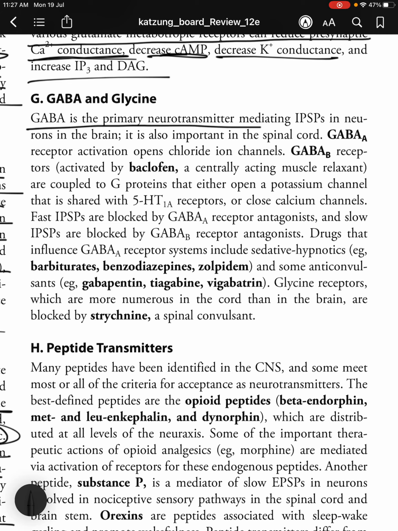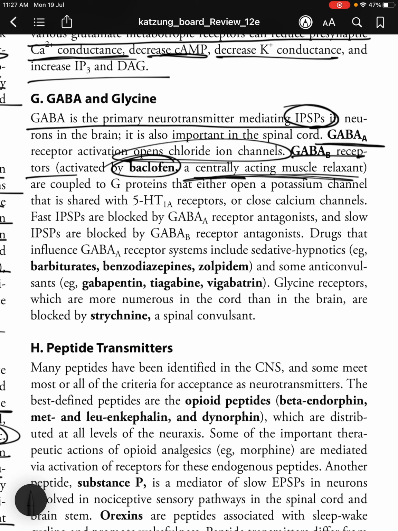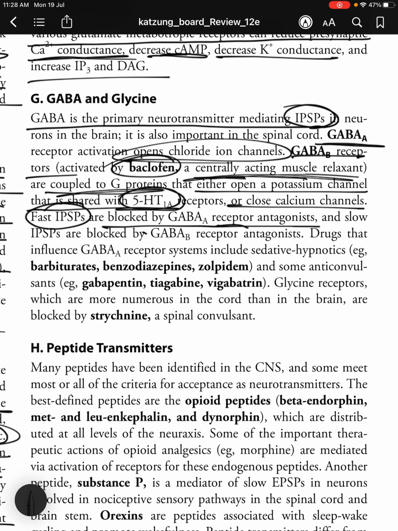Next you have GABA and glycine. GABA is the primary neurotransmitter mediating IPSPs in neurons in the brain. It is also important in the spinal cord. GABA A receptor activation opens chloride ion channels. GABA B receptors, activated by baclofen, a centrally acting muscle relaxant, are coupled to G proteins that either open a potassium channel that is shared with 5-HT1A receptors or close calcium channels. Fast IPSPs are blocked by GABA A receptor antagonists and slow IPSPs are blocked by GABA B receptor antagonists.